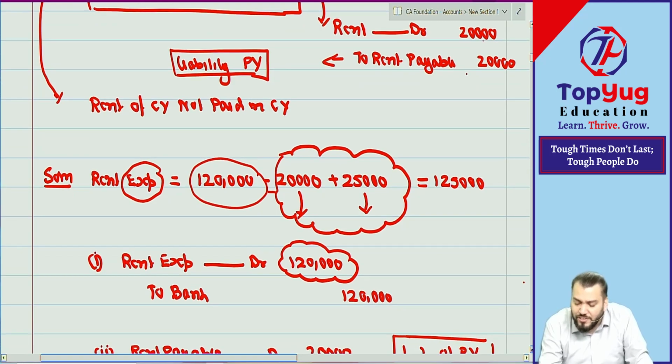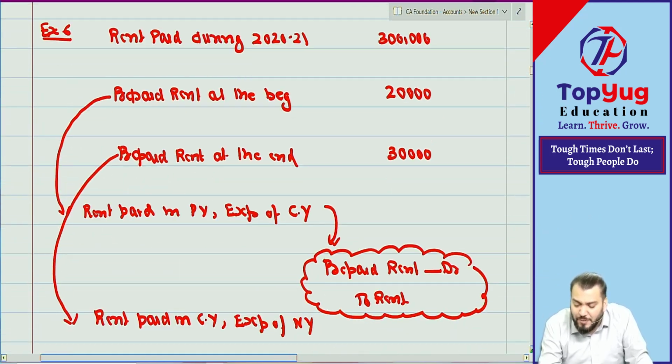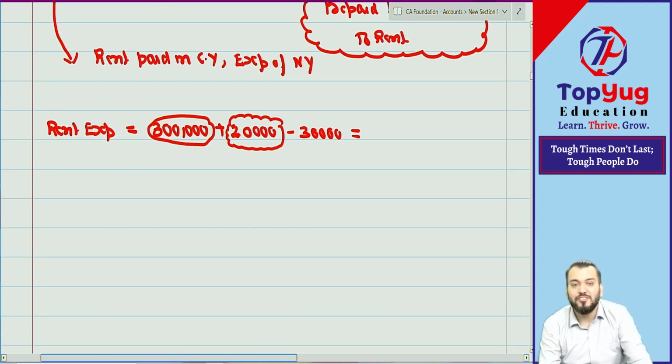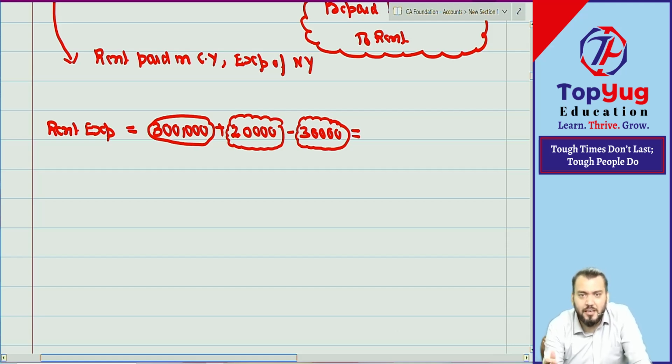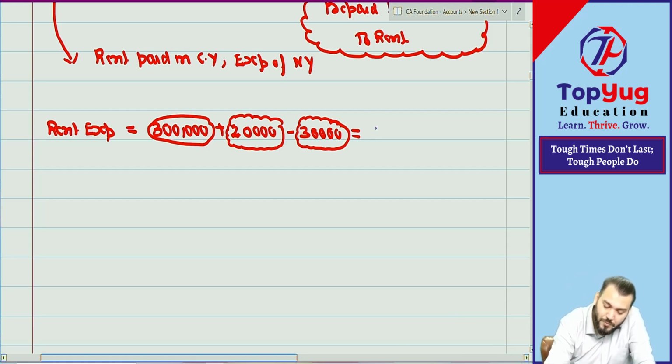Understood? So you are only saying it is an expense of current year. If you are saying it is an expense of current year, what you will do? Plus only now, because we are finding expense of current year. Now this 30,000 is paid in, expense of, so will you do plus or minus? Minus, simple. Expense of next year na. It is not an expense of current year, minus kar. Paid in current year, but expense of next year. It means it is not an expense of current year, minus. What is the expense? 2 lakh 90,000. Correct.